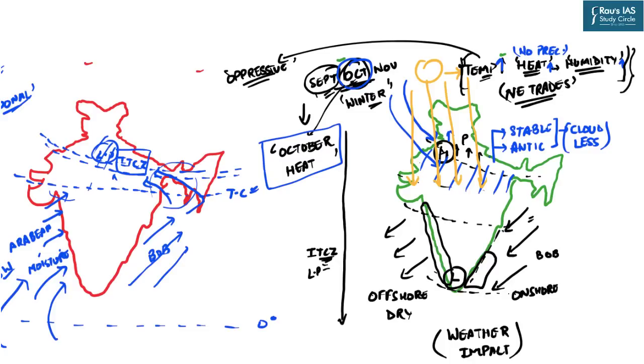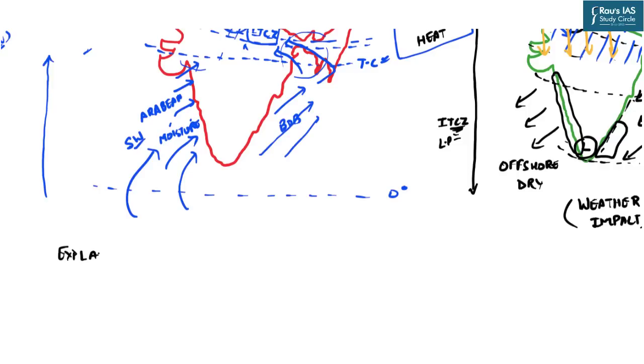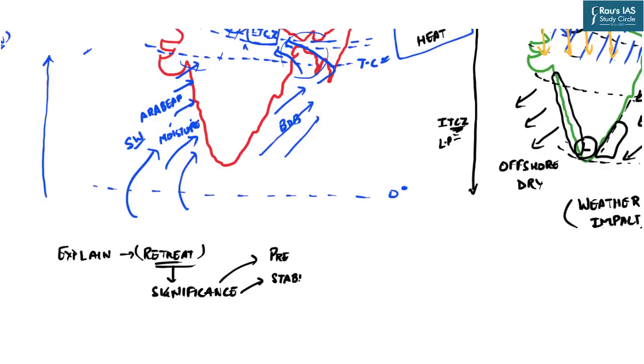So, suppose if you get the question that you have to explain the phenomena of monsoon withdrawal or the retreat, and you also need to write about its significance. This significance can be in terms of the distribution of precipitation over the eastern coast. It can be related to the atmospheric stable conditions in the northern India.